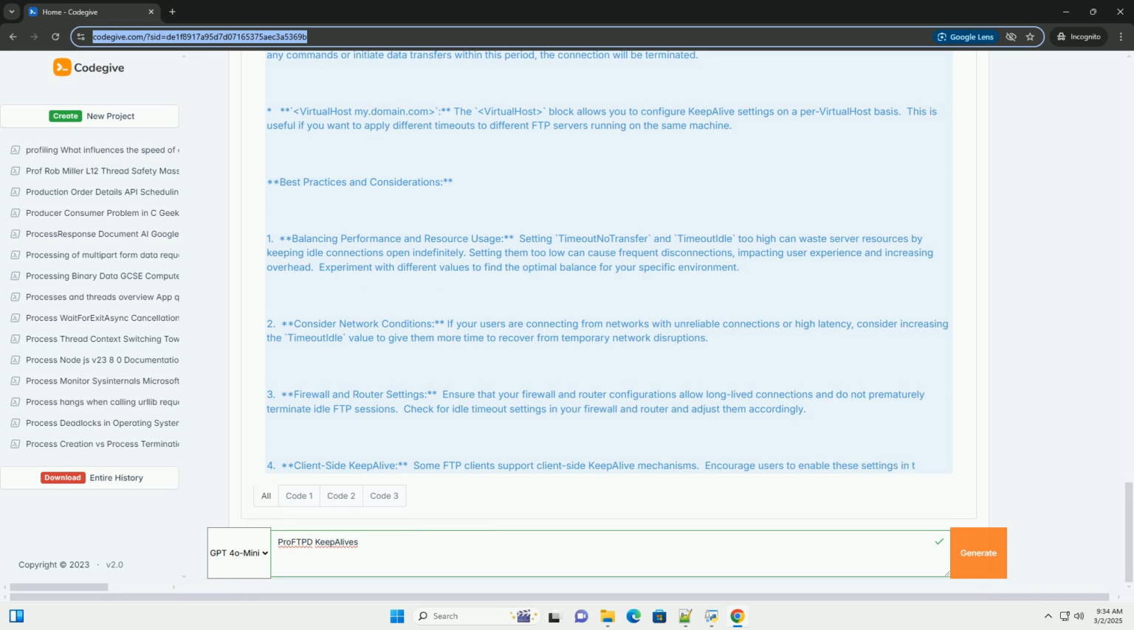Advanced KeepAlive techniques, beyond basic timeout. While timeout no transfer and timeout idle are the most common KeepAlive settings, ProFTPD offers other advanced techniques.